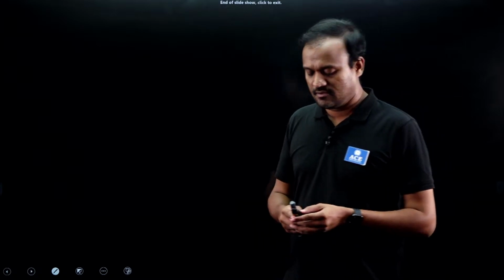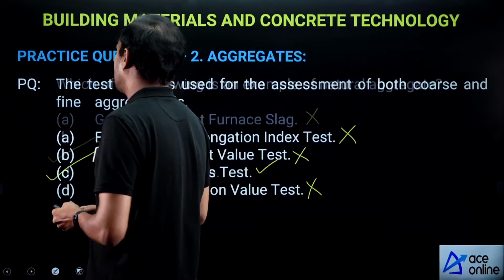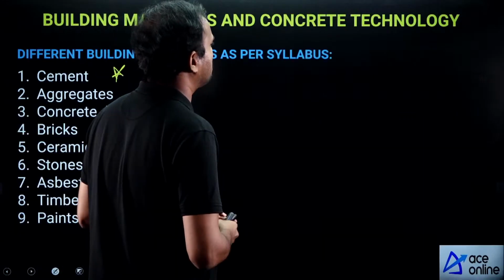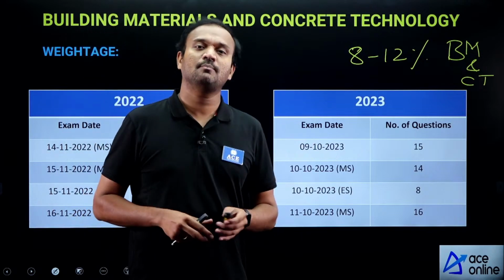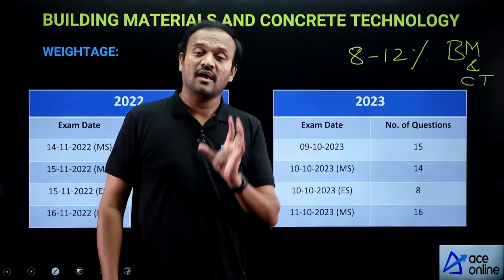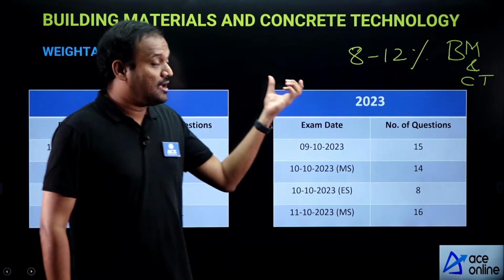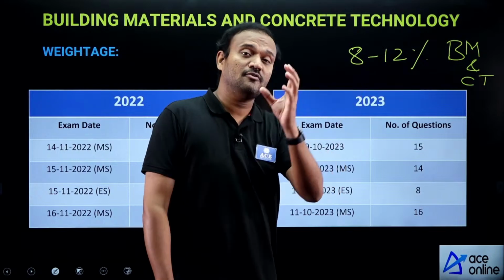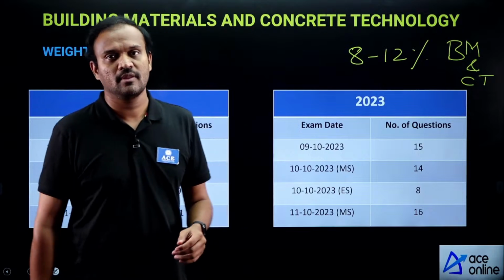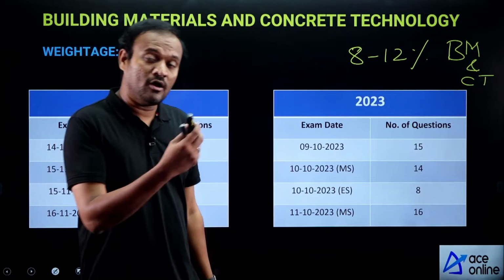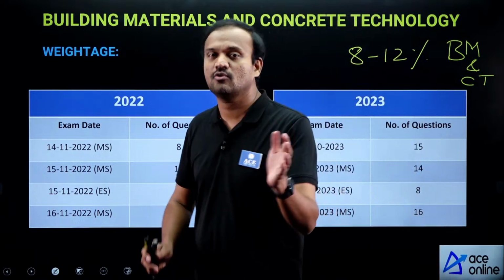The weightage is very good for this topic, around 8 to 12% of your civil engineering paper. That's a very good weightage because out of your 100 marks of the civil engineering paper, that is part B of paper 1, you will get on average a minimum of 10 questions. So that is a very good weightage.